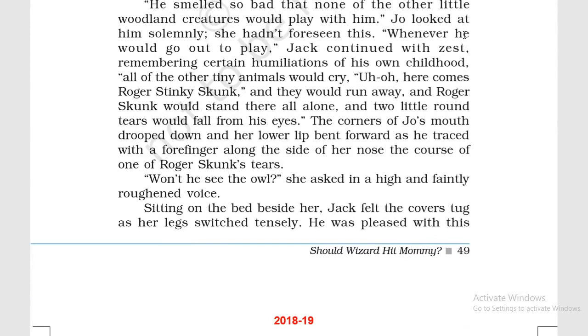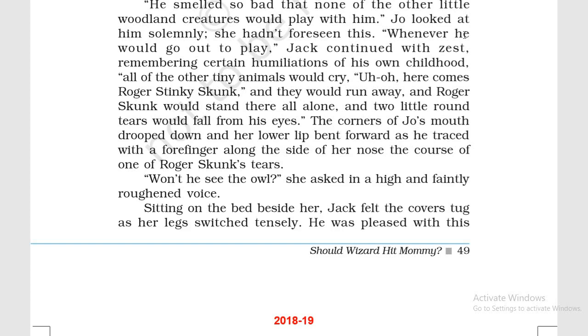The corners of Joe's mouth drooped down, and her lower lip bent forward as he traced with a forefinger along the side of her nose the course of one of Roger Skunk's tears. She was happy before, the corners of Joe's mouth drooped down, so they bent a little inward, and her lower lip bent forward, the way children make a face as if they are sad. So in this way, Joe makes the same face. The smiling face has now turned into a sad face.